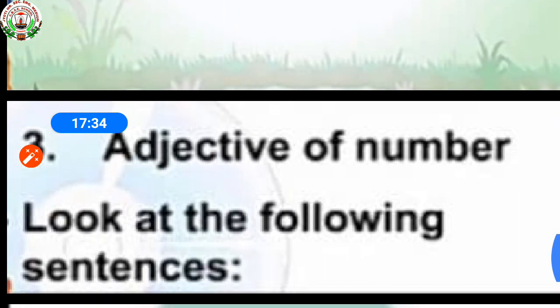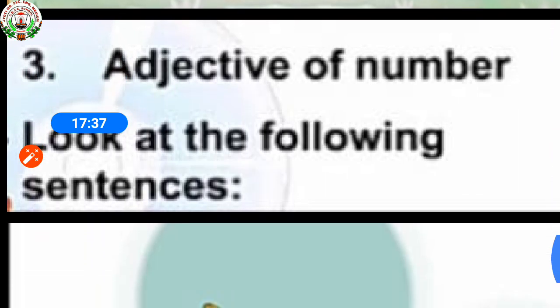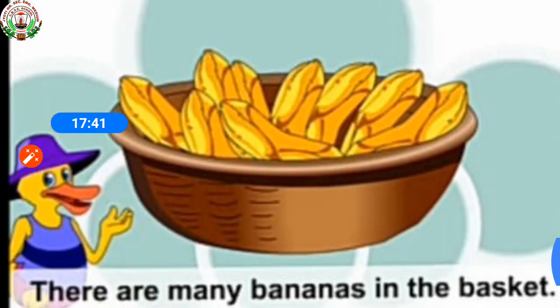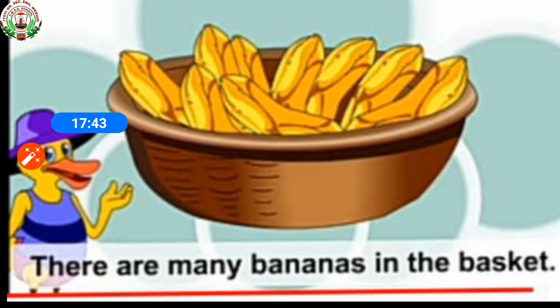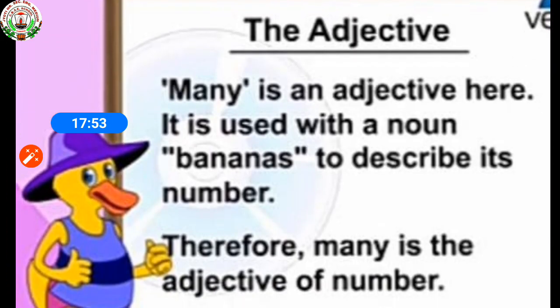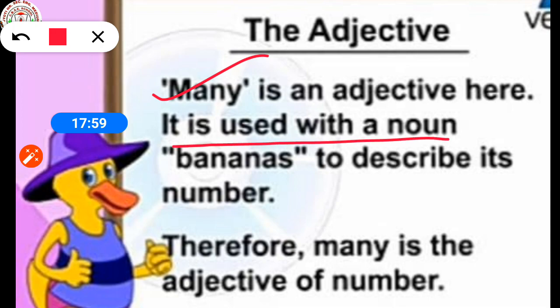You can see some more examples about adjectives of number. See the first one. There are many bananas in the basket. In this sentence, many is an adjective. It is used with the noun bananas to describe its number.